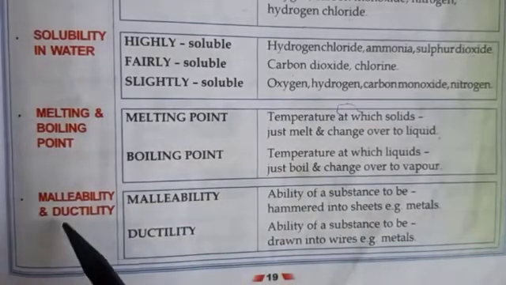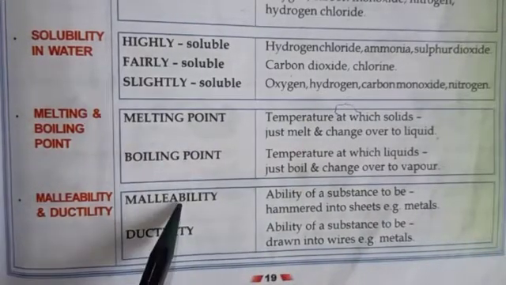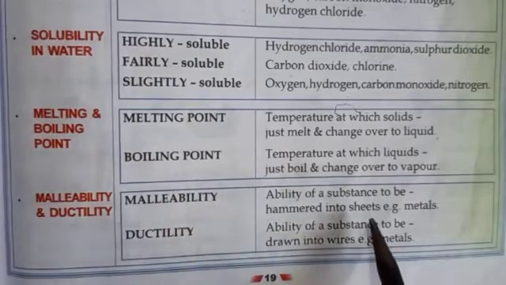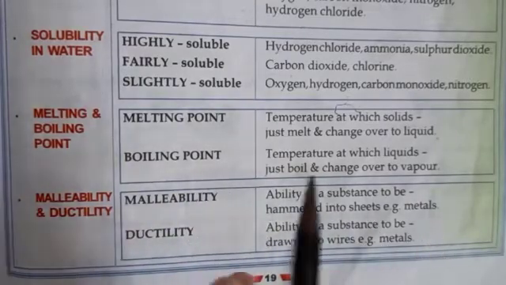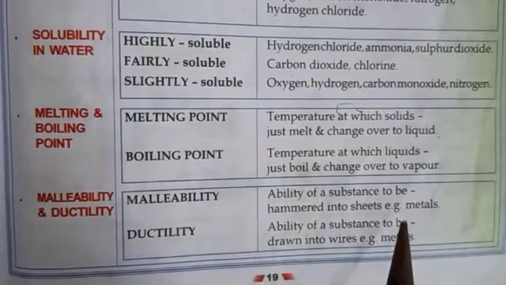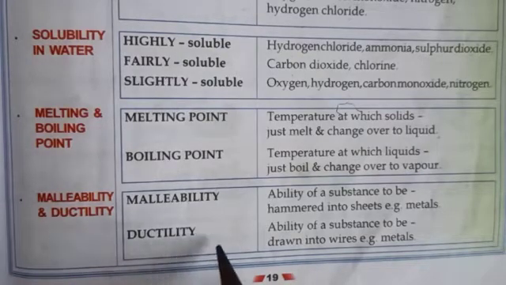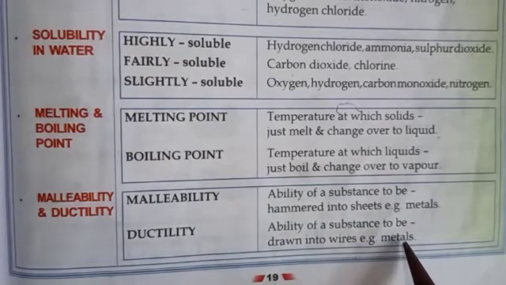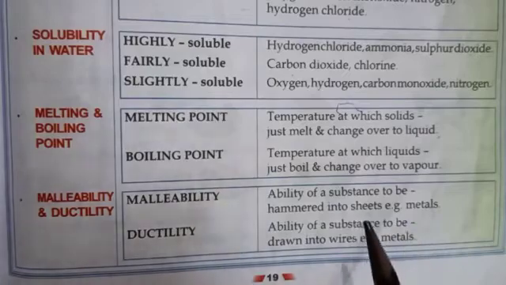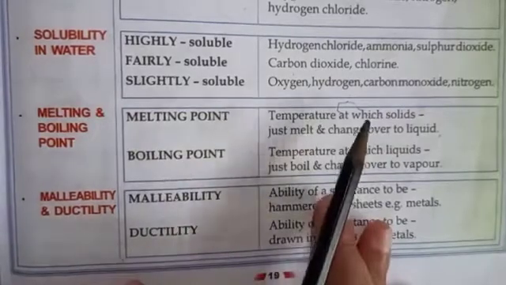Then malleability and ductility, just now I told you. Malleability is the ability of a substance to be hammered into sheets, that can be beaten into sheets. For example, mostly all the metals can be beaten into sheets, like aluminium, copper, silver, gold. Then comes ductility. Ductility means the ability of a substance to be drawn into wires. For example, metals like copper can be drawn into wires. So these are the physical properties of the substances.